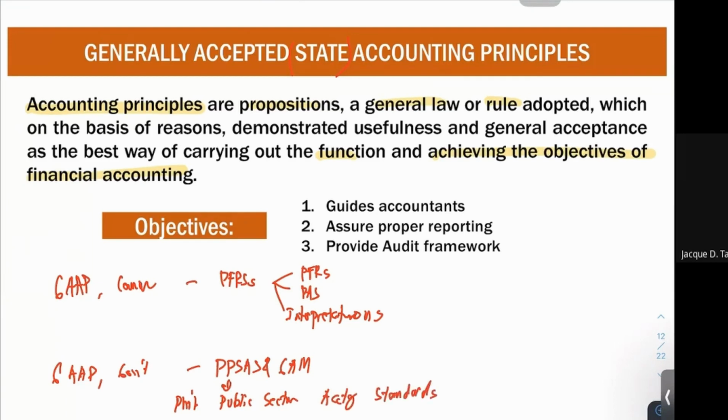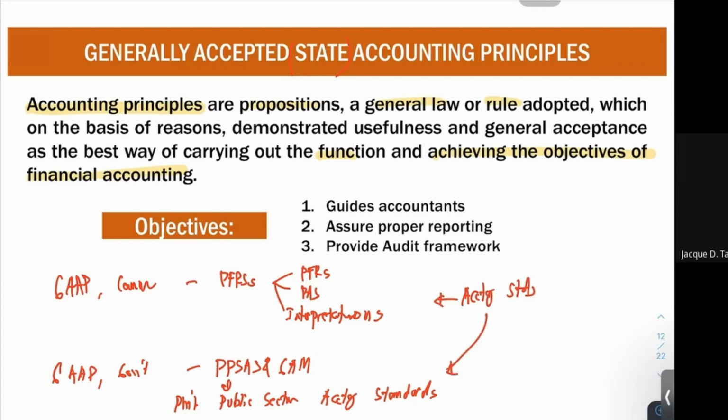Actually, your accounting standards in your commercial sector are the same as your accounting standards for the public sector. But the difference lies only in the accounting of your government fund.